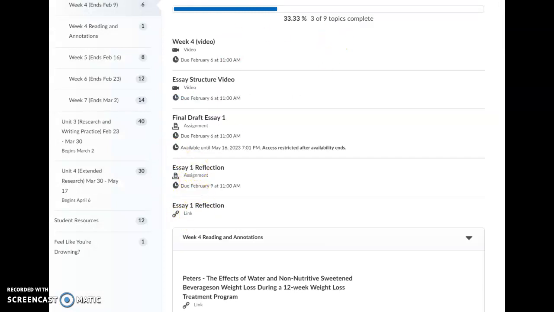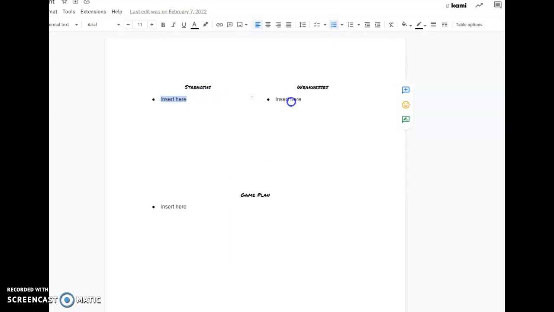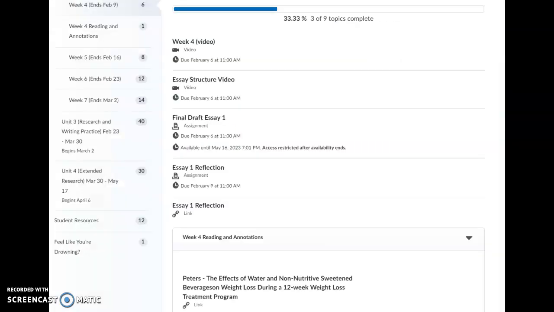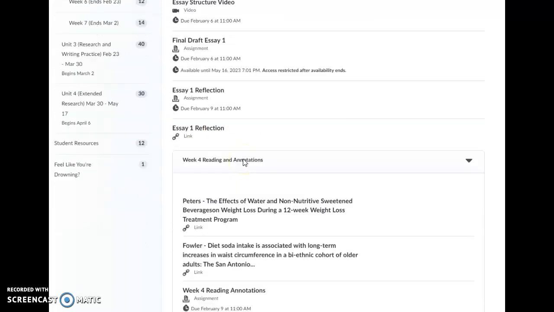You're going to submit this document a bunch of times over the course of the semester just so I can see how you're keeping track of your strengths and weaknesses. My goal here is to have you have a very clear idea of what you do well and what you need more work on. Because if you know what you need to work on, you're far more likely to be successful, right? Because you know what to do. So we're going to start this week with just strengths and weaknesses. As always, with the Google Doc, you can just go up to File, download it as Word or PDF to submit it to the assignment folder. As a matter of fact, I think it's even plausible for you to submit in Google Docs now. So you can give that a shot. Let me know if that works out for you.